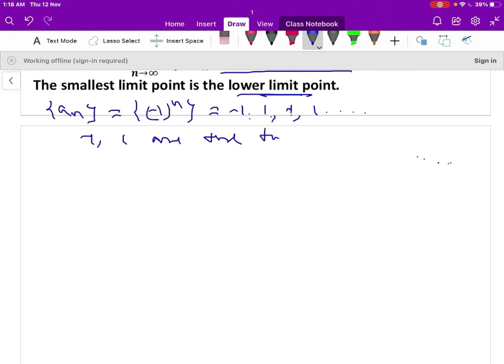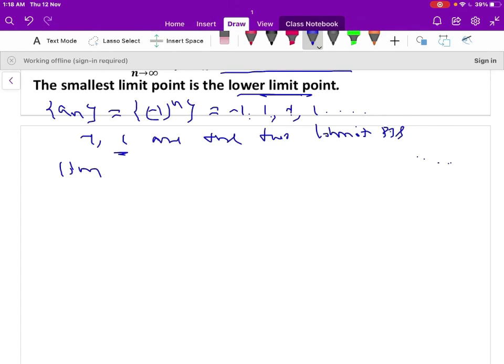For -1 there exists an open interval that contains infinitely many terms of the sequence, and similarly for 1 also there exists an open interval that contains infinitely many terms of the sequence. Therefore -1 and +1 are the two limit points of the sequence.